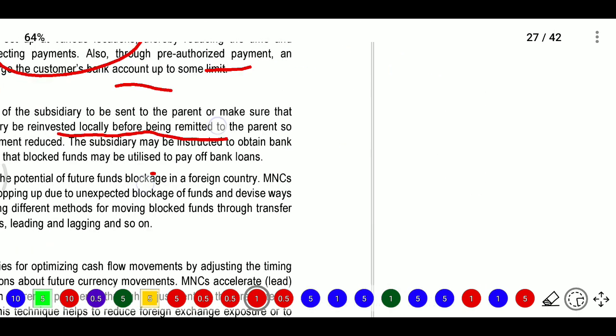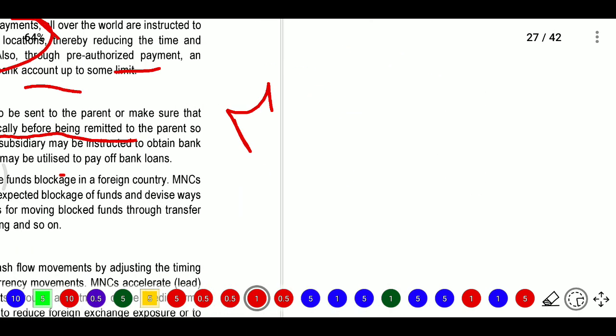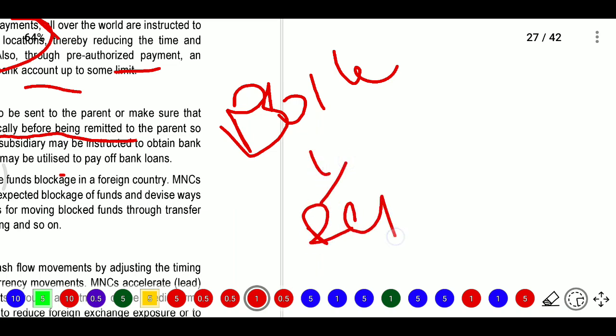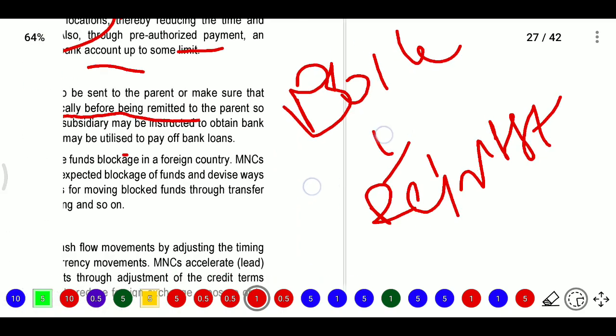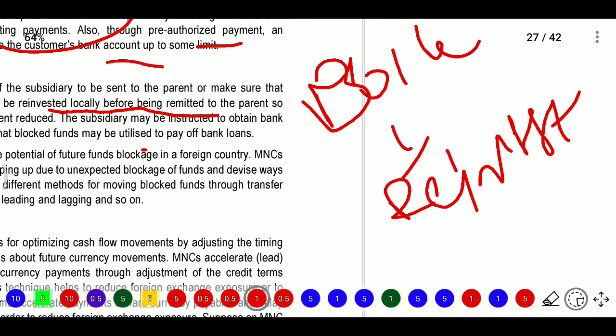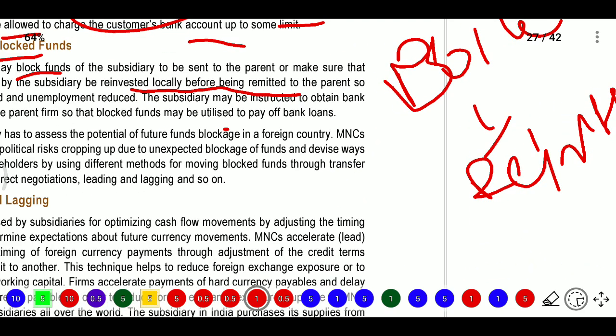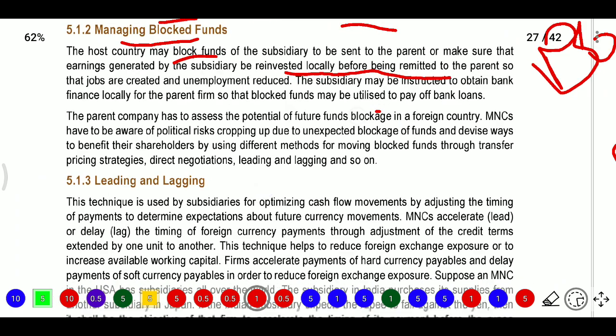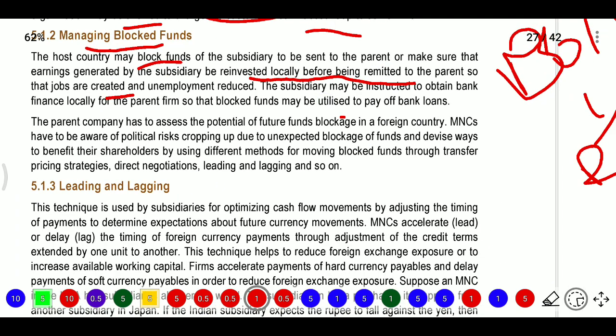So here the blocker has powers to reinvest. It is not sent to the parent, and the parent will invest. They will tell the company's name, and they will invest in those companies. Then jobs are created and unemployment will reduce.